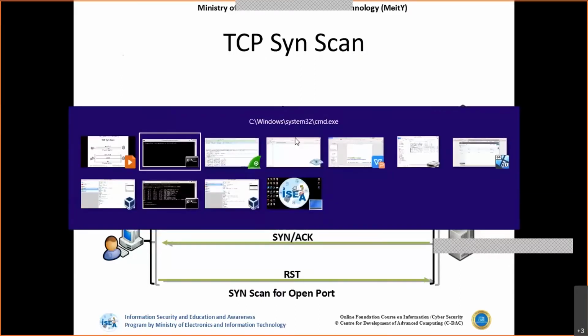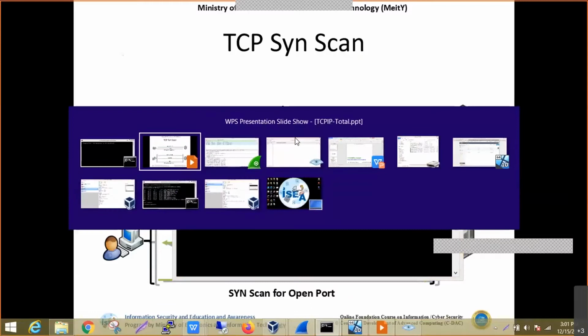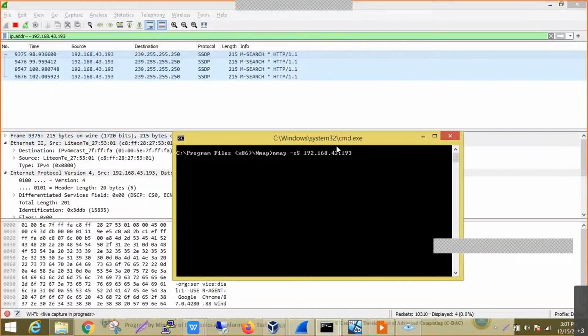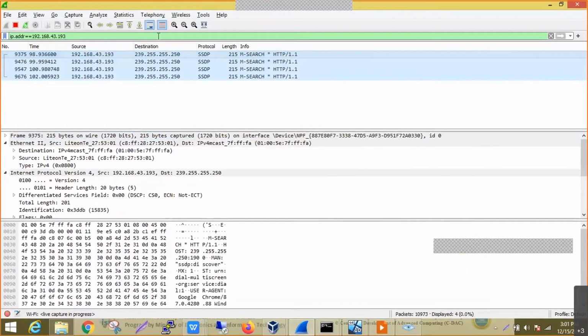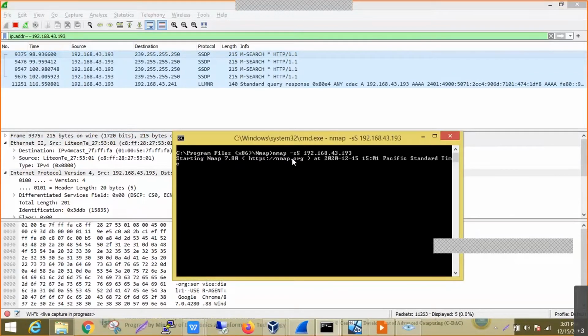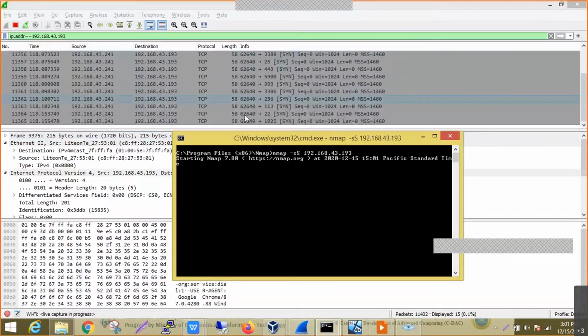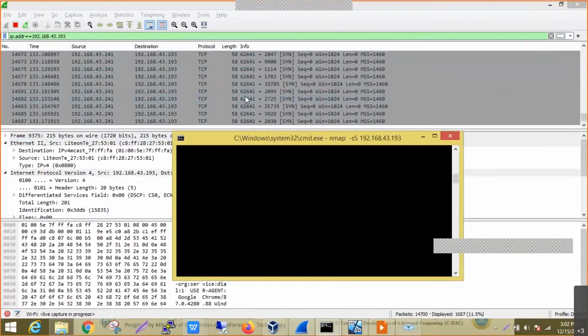We'll try to check this with Wireshark as well as the command prompt. The command used is nmap -sS, with the target IP address. So again, we have started the communication. Now we can observe that a lot of communication is happening with the target in real time. Now we'll see what happens with respect to any open ports. I think we have got some reset packets also.